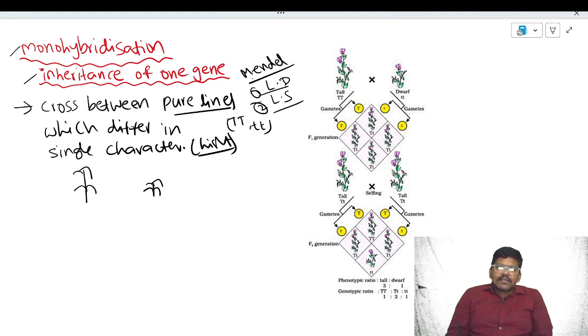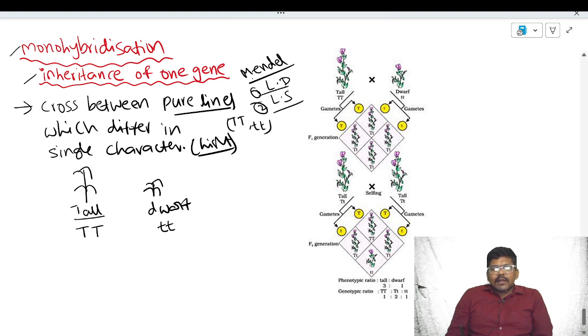The contrasting traits of this character are tall and dwarf. The tall plant and dwarf plant are pure lines because they contain only the homozygous condition. The genotype of the tall plant is capital T, capital T. The genotype of the dwarf plant is small t, small t.